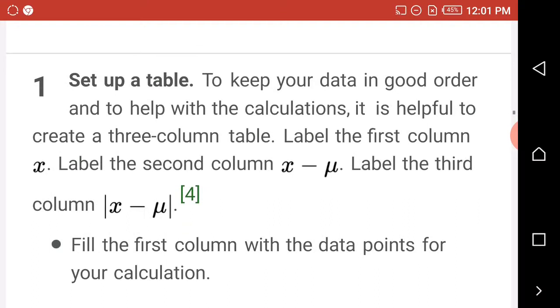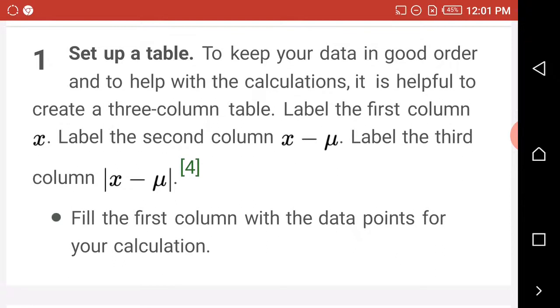Now let's go. Step 1. When you are trying to find a mean deviation, what you first do is set up a table. To keep your data in good order and to help with the calculations, it is helpful to create a 3-column table. Label the first column as X.